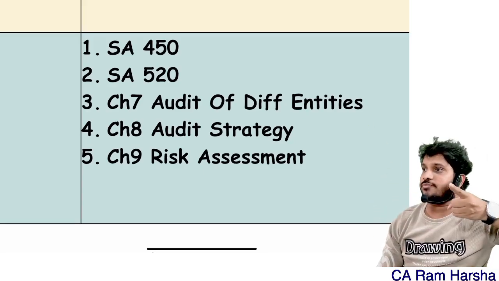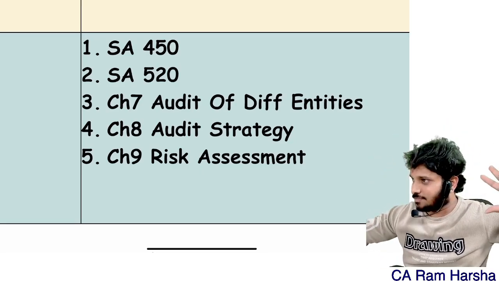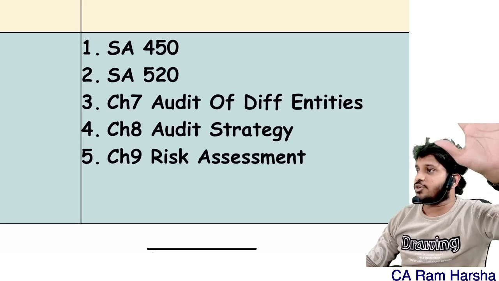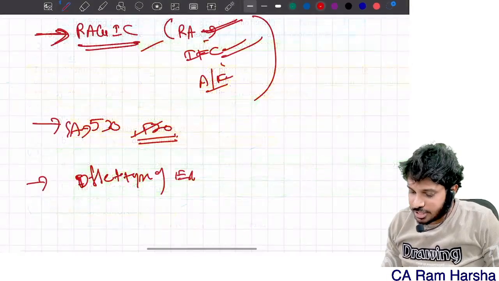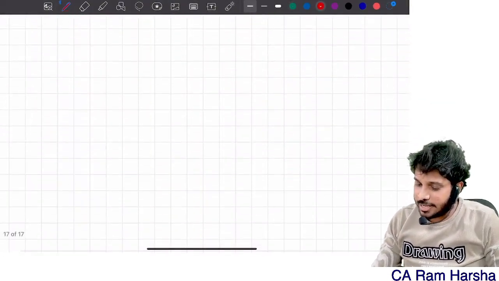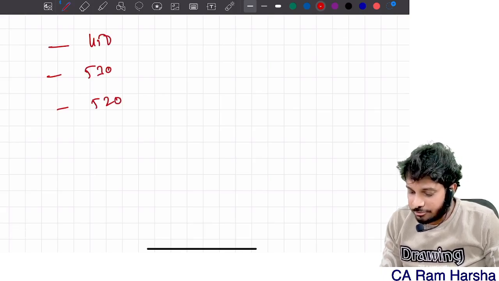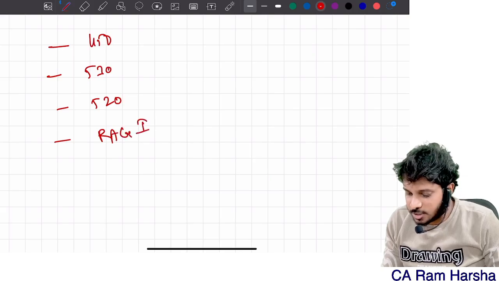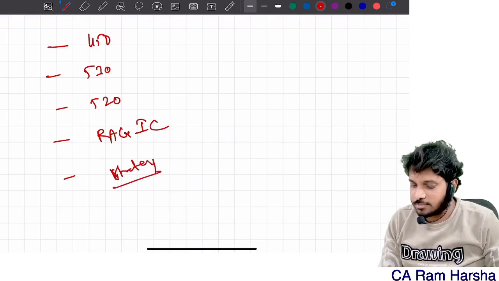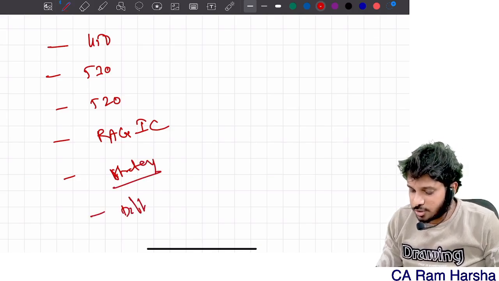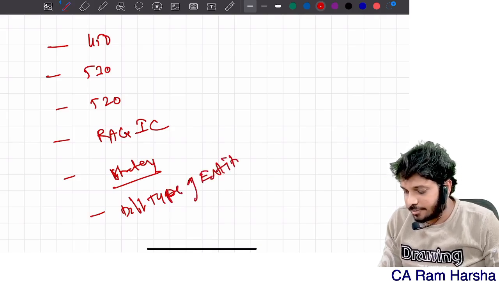One strategy is the 3/4 preparation strategy. What does the 3/4 preparation strategy mean? Some topics you can leave. Rest of the topics 100% you should study. So what are the topics that you can leave? Once again, I'll freshly give you this. What are the topics you can leave? 450 standard, 530 standard, 520 standard, risk assessment and internal control, audit strategy topic, and different types of entities.